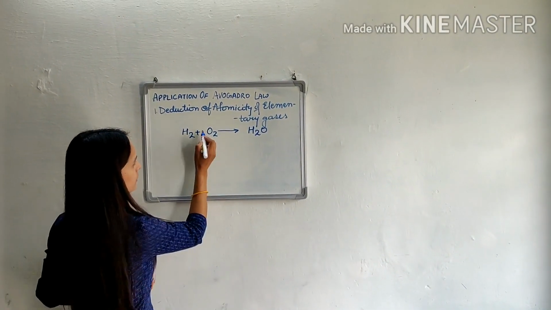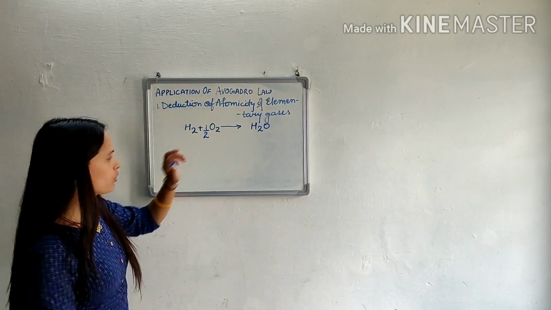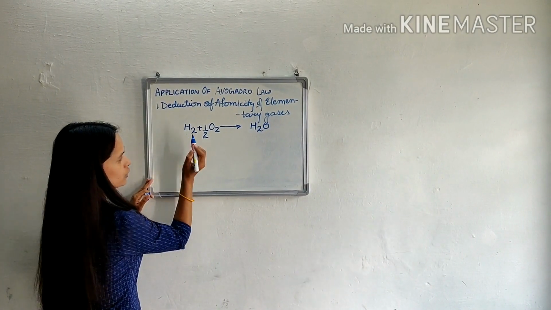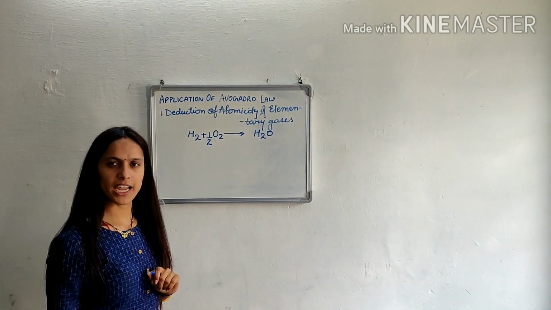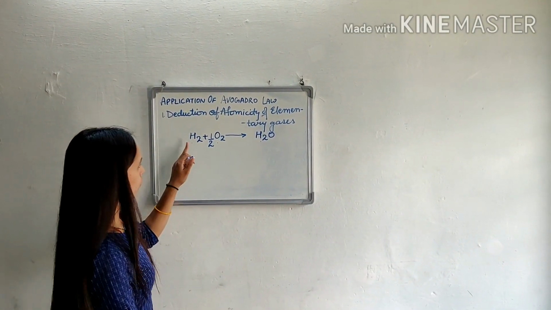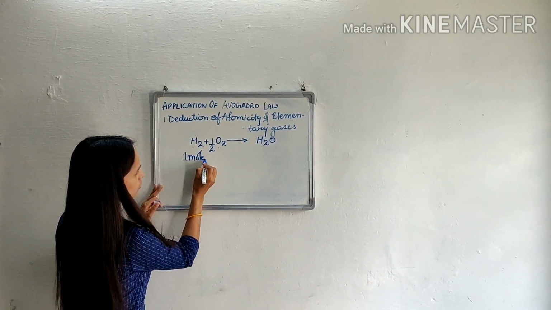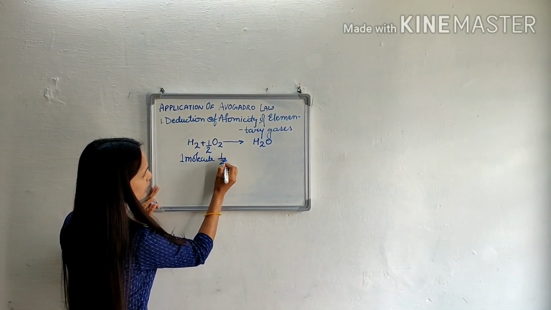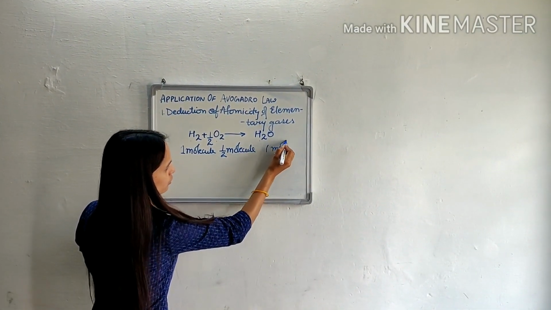When we balance the equation, this becomes half. Now according to Avogadro law, one volume of H2 reacts with half volume of O2 to form one volume of H2O, and volume is related with molecule. So one molecule of H2 reacts with half molecule of O2 to form one molecule of H2O.